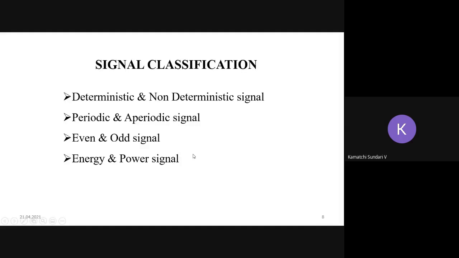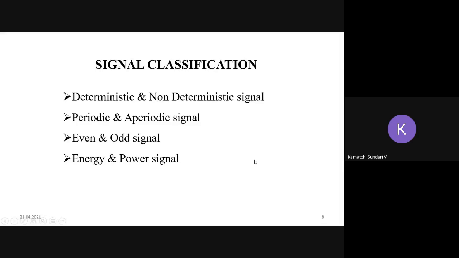Here, coming to the signal classification. Apart from the broad classification, we have sub-classification. Both continuous time signals and discrete time signals are further classified into deterministic and non-deterministic signals, periodic and aperiodic signals, even and odd signals, energy and power signals. So here we will see them one by one.